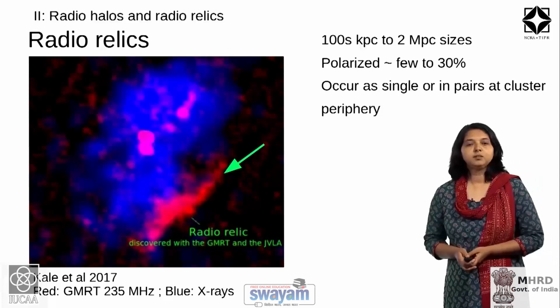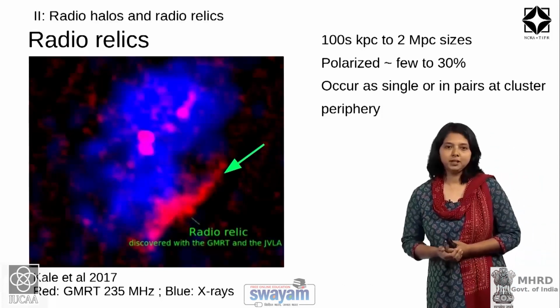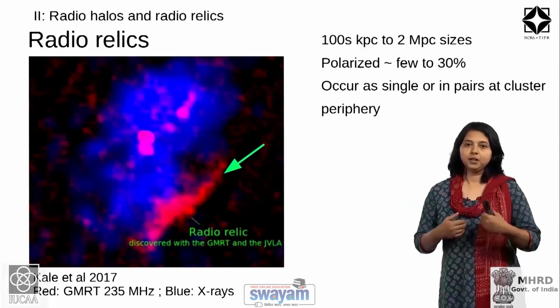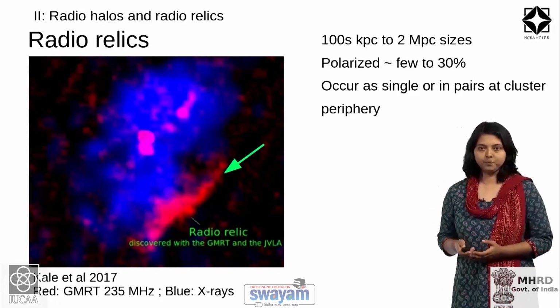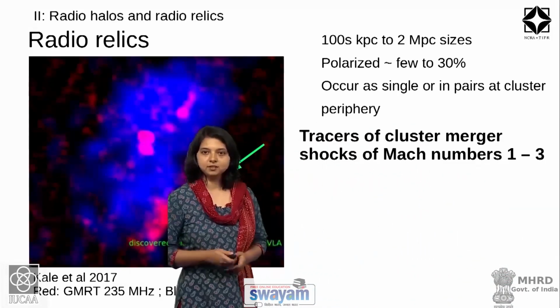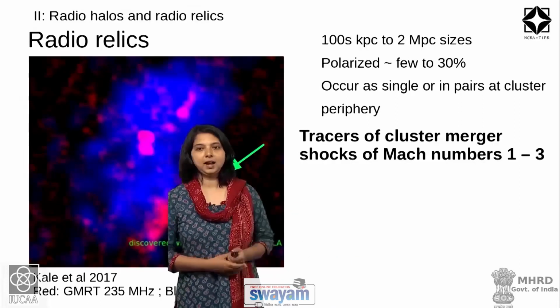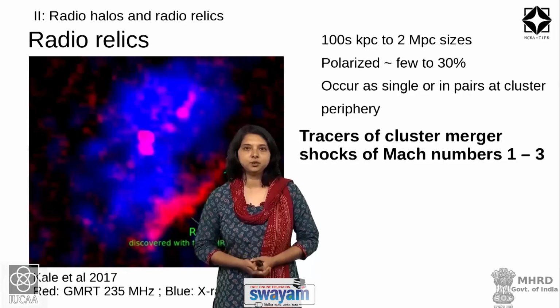From the radio properties of radio relics, one can derive the speeds at which the cluster merger has happened and the strength of the shock. So, radio relics are termed tracers of cluster merger shocks, and the Mach numbers of such shocks have been measured to be in the range of 1 to 3.